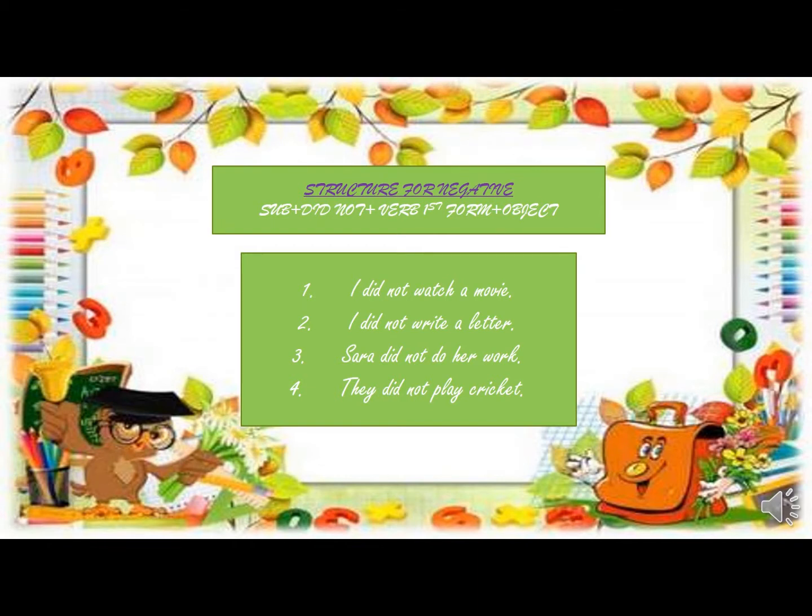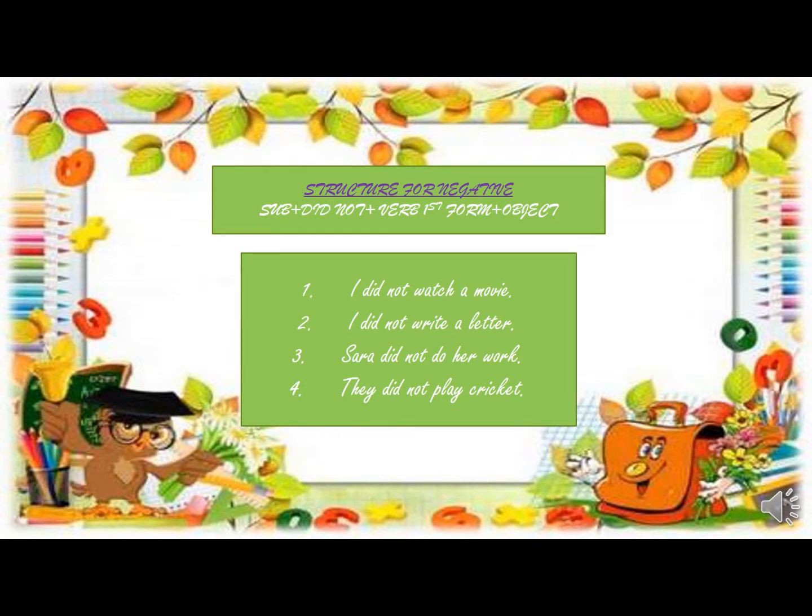I told you before that you will have to use the second form of the verb in past simple tense, but while you are making negative and interrogative sentences of past simple tense, it is a must to use the first form of the verb when you are using did in the sentence as a helping verb. Right, my dear students? So let's have a look at some examples.